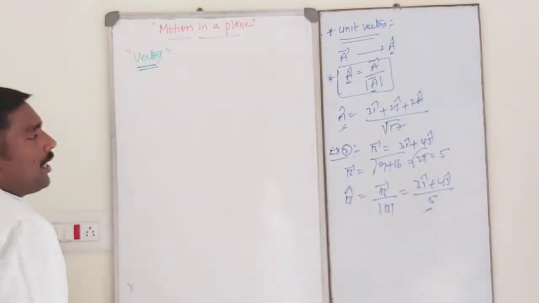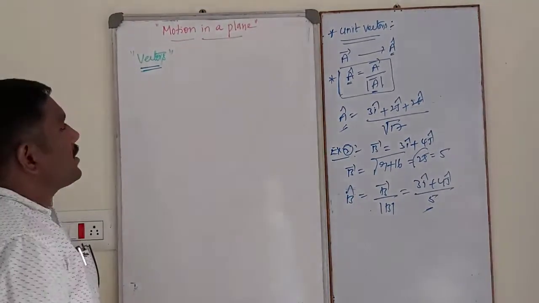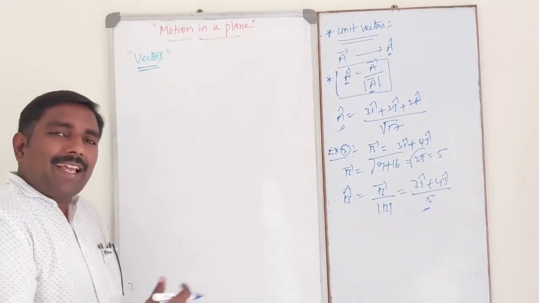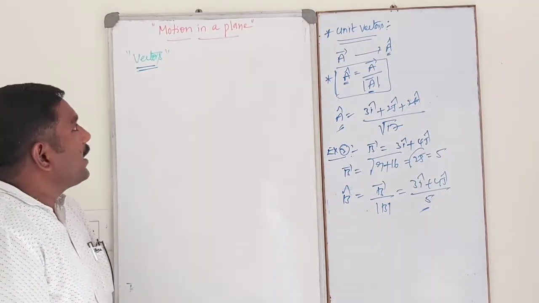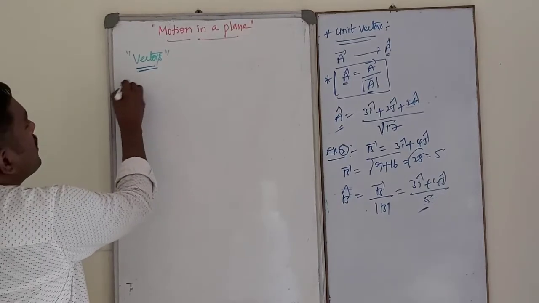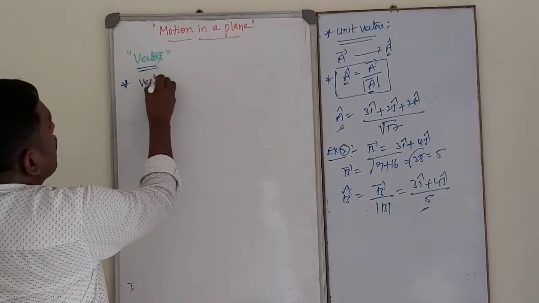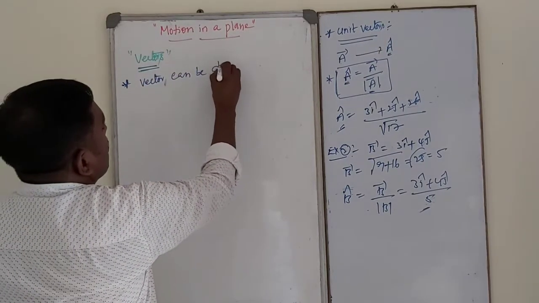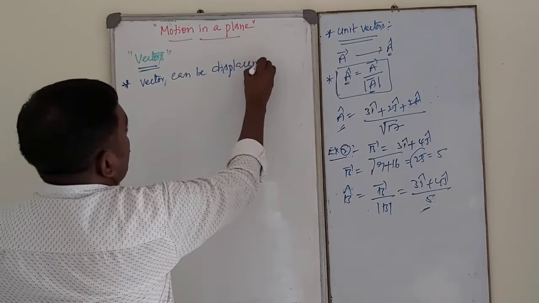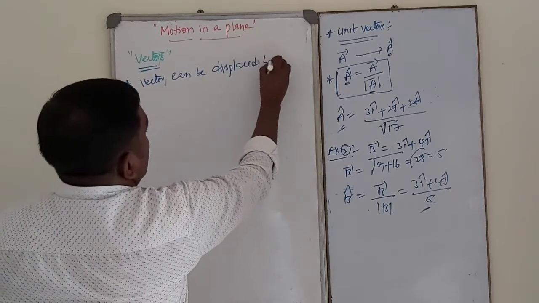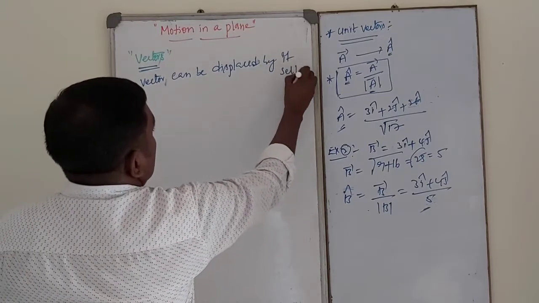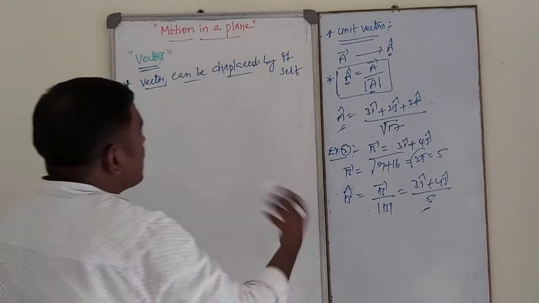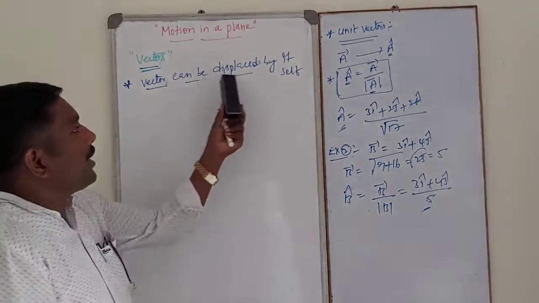Okay. So before that, a vector can be displaced by itself. This is the very most important one. A vector can be displaced by itself.